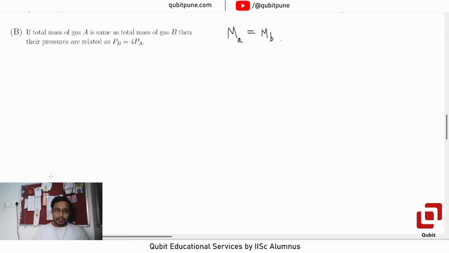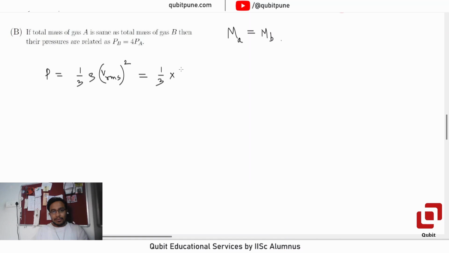Now look, what is the formula for pressure? Pressure is equal to 1 by 3 rho, that is density, into Vrms squared. Now what is rho? Mass upon volume.